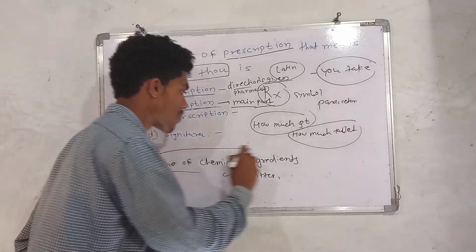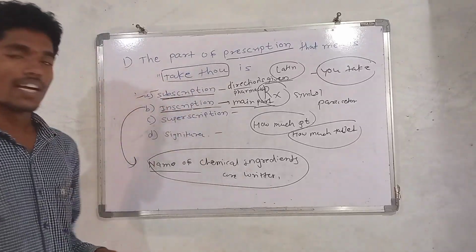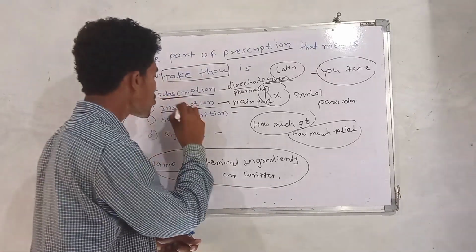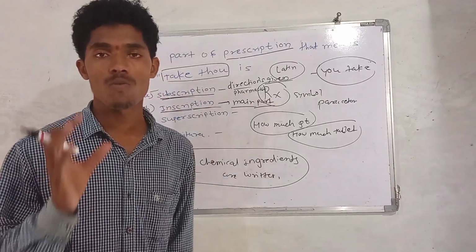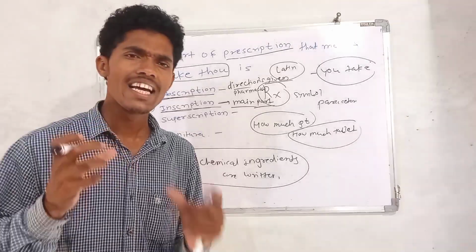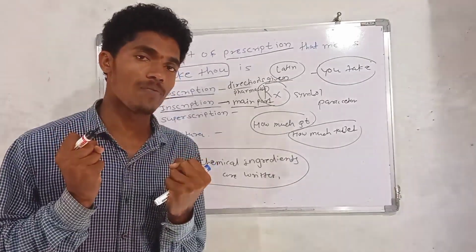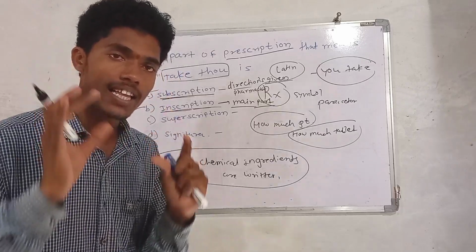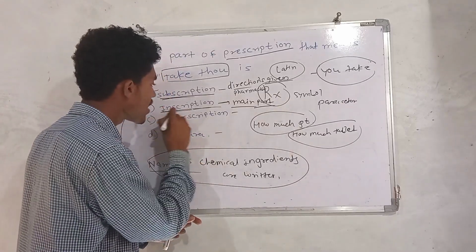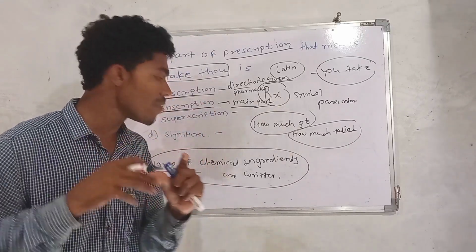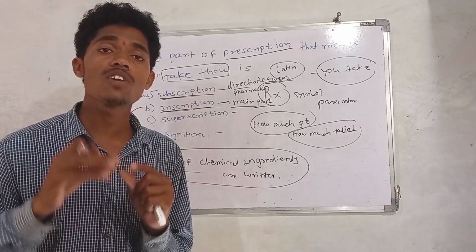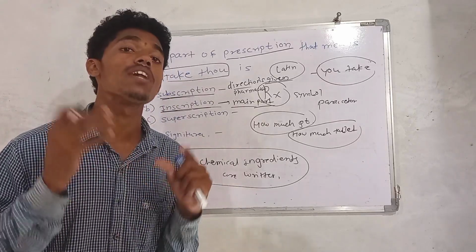Remember, the actual core thing present in the prescription, the name of the chemical ingredient, drug or tablet, comes under the inscription.